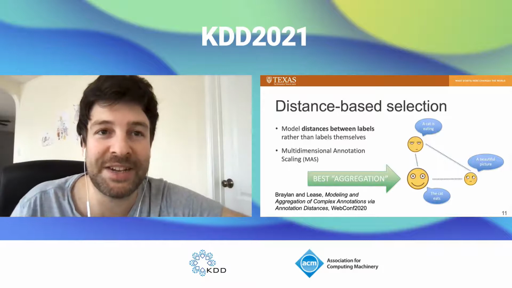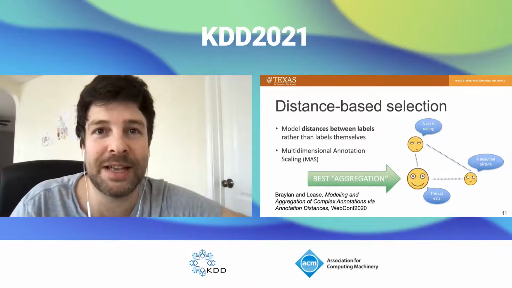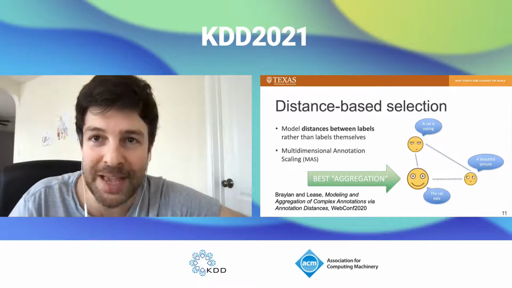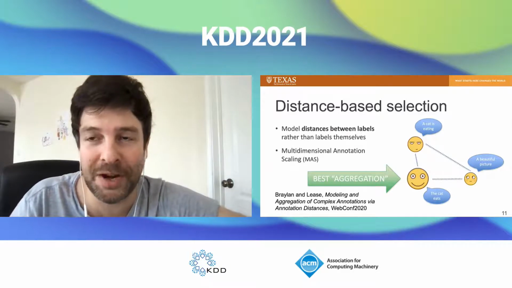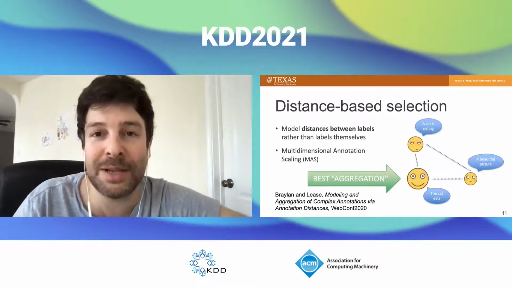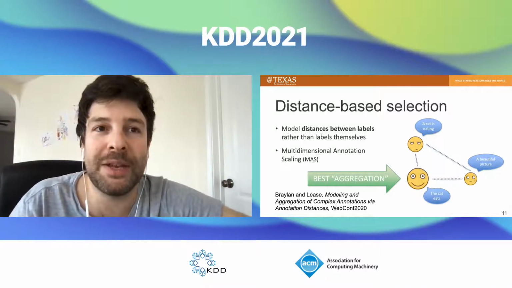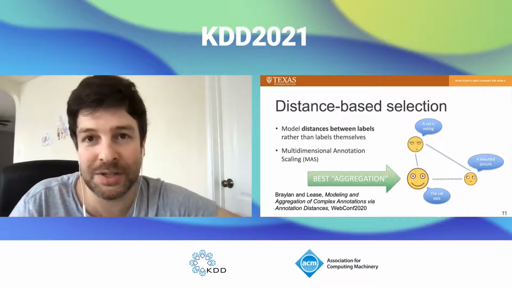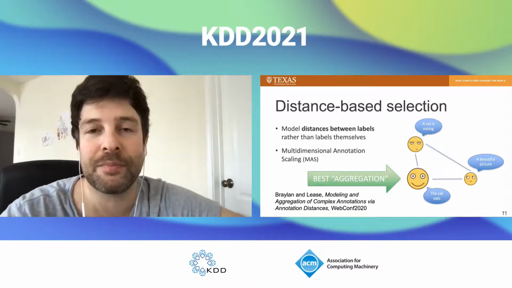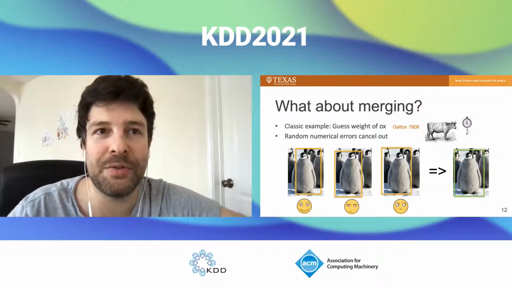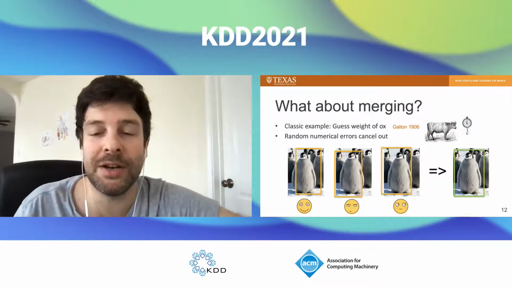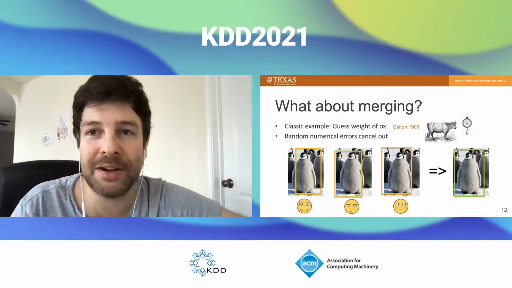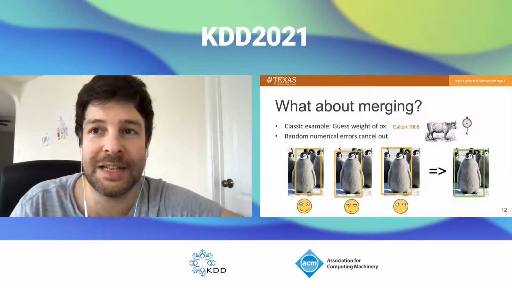However, one limitation and criticism of this approach was that it's just selecting the best annotation, which for categorical tasks, which the bulk of prior work has focused on, that was the best you could do. But you're limited by the best annotator label. So if the best annotator label is worse than gold, you're bounded by that. And what you really might want to do is merge a number of annotator labels together to produce a new label that's better and closer to the true gold than any single annotator's.